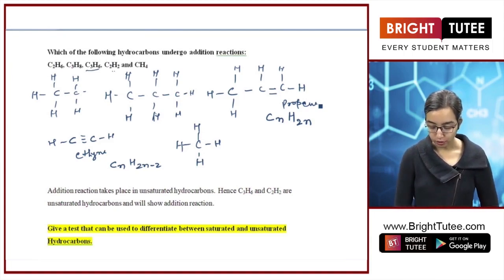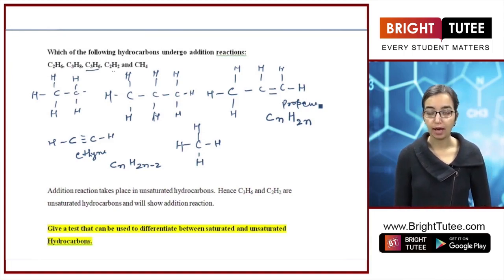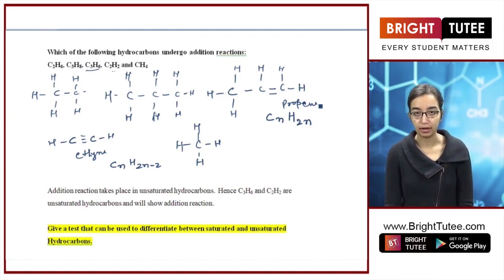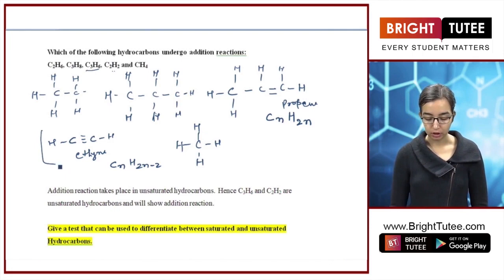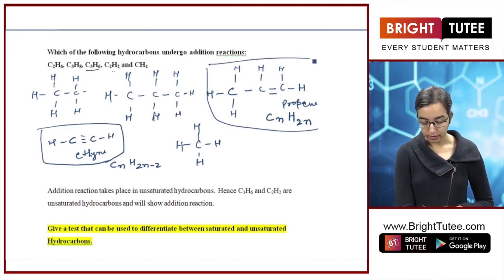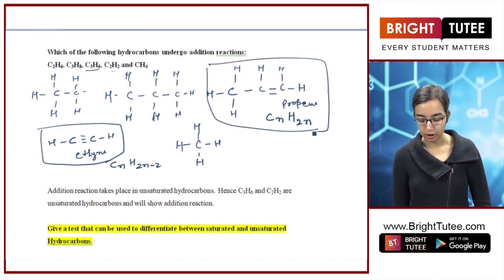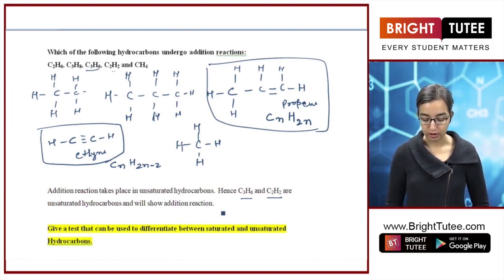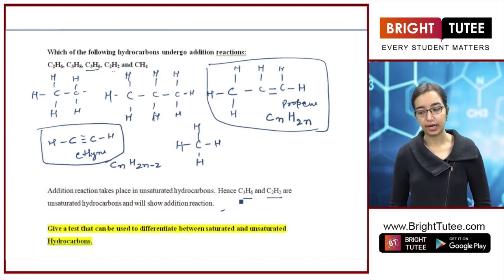For a compound to show addition reaction, it needs to be an unsaturated hydrocarbon. So there are only two possibilities for unsaturated hydrocarbons here. One is this and one is this. So the answer is that addition takes place in unsaturated hydrocarbons. Hence C3H6 and C2H2 are the unsaturated hydrocarbons which will show addition reaction.